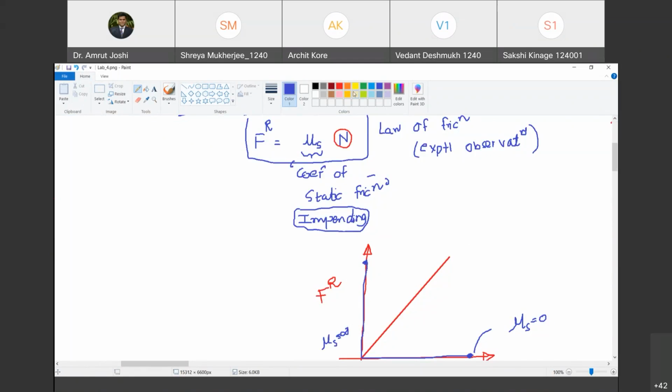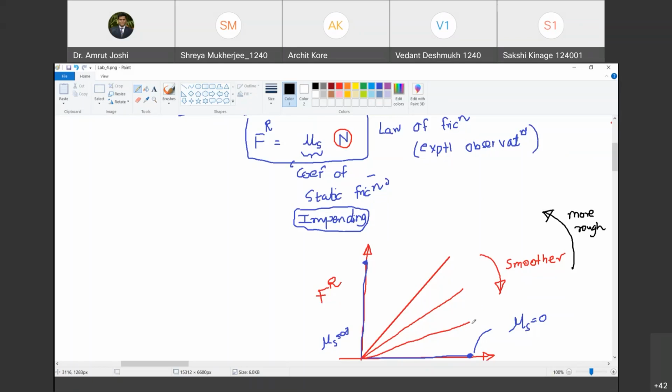Now, as the slope of this line becomes less and less steep, what can you say? The surfaces become more and more smooth. Do you agree with me? Yes, sir. So this line becoming flatter indicates that mu s is decreasing and surfaces are becoming smoother. Do you agree with me? Yes, sir. And as the slope of the line goes on increasing, it indicates that the surfaces are becoming more and more rough. Are you with me? Yes, sir. So more rough.